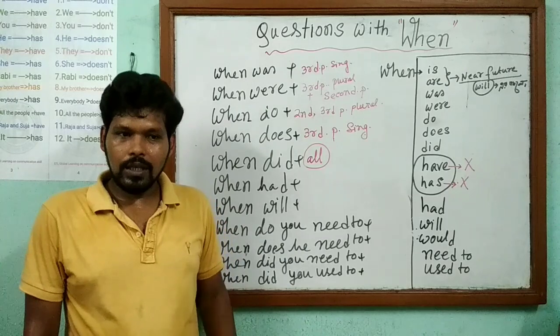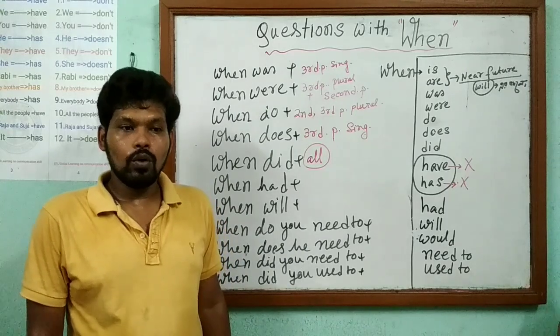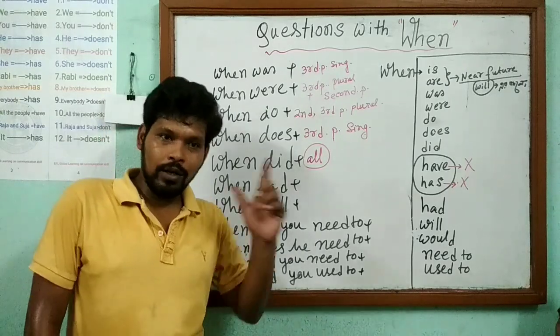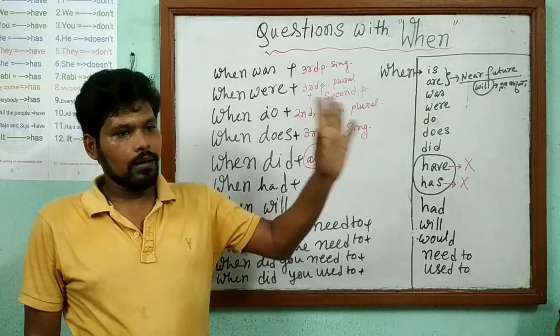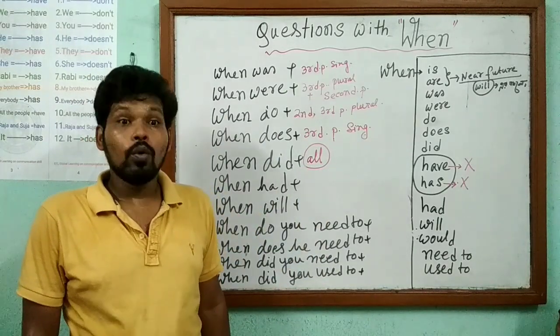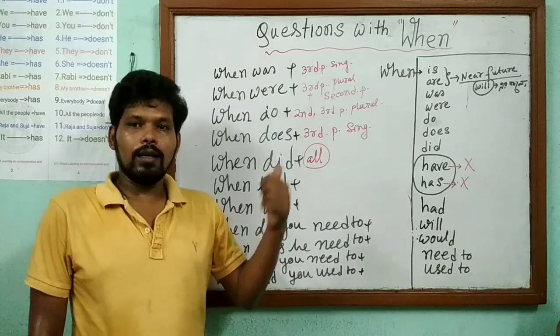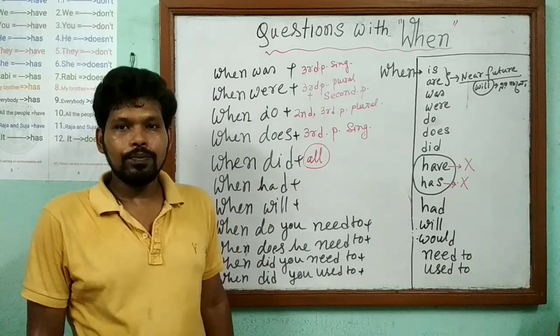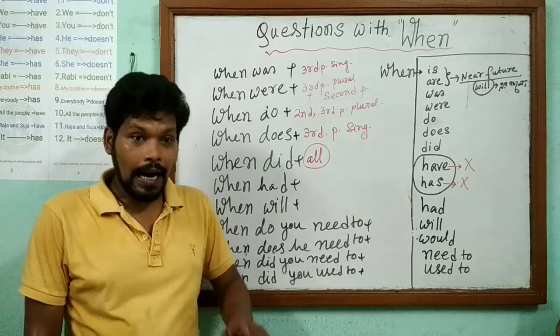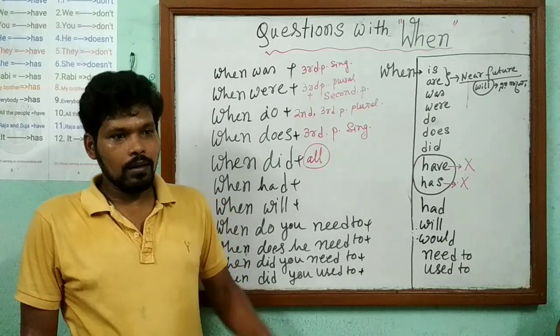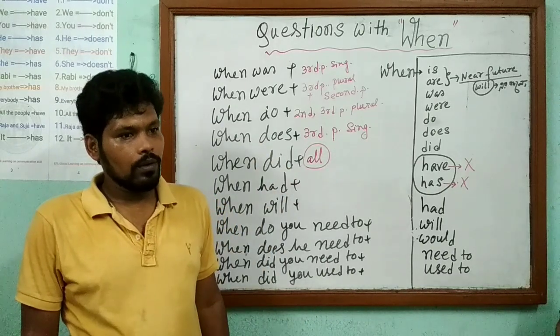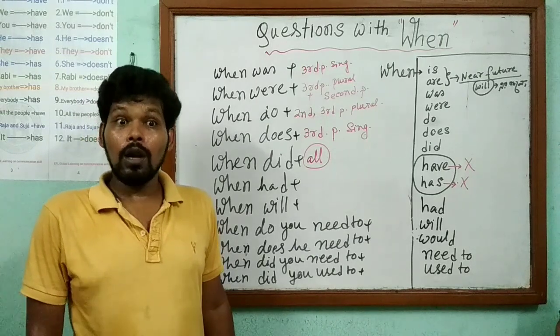Okay, now the question, when did you go to school? I went to school at 11 o'clock. When did you draw picture? I drew this picture yesterday. When did you play cricket? I played cricket 1 week ago. When did you call me?